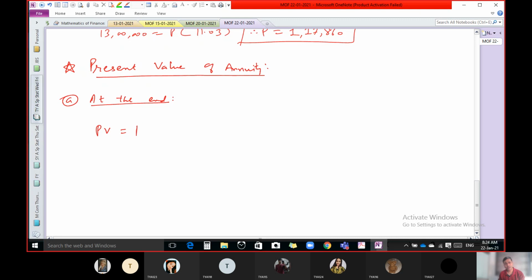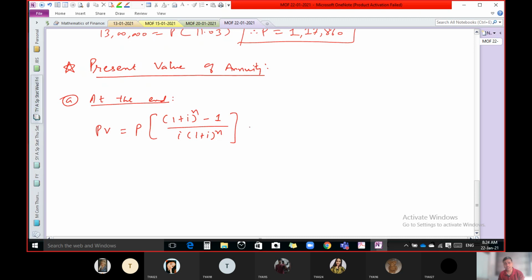What is the formula of future value? P in bracket (1 plus i) raised to n minus 1 upon i. Here you have to write this part (1 plus i) raised to n again. It is not possible to cancel this because of this minus 1. So this is our formula.